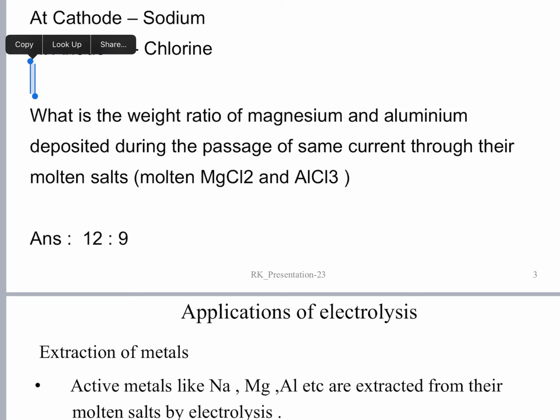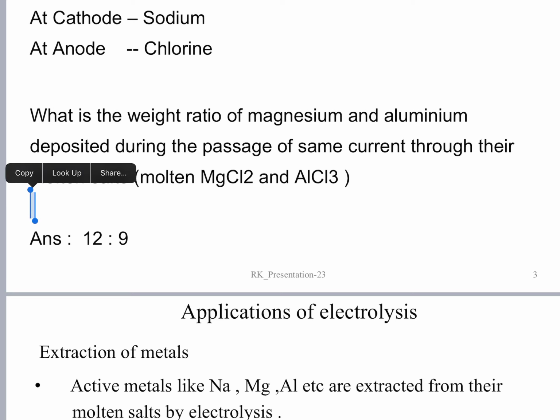Likewise, on fusion, aluminum chloride ionizes. So aluminum chloride dissociates into Al3+ and 3Cl- ions.